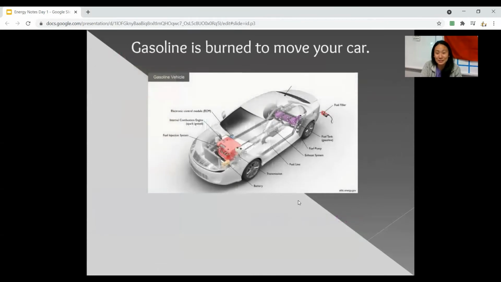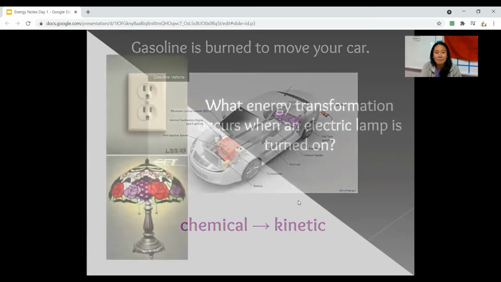Another example is gasoline is burned to move your car. So what is gasoline then? Gasoline, you've got to think about it like stored energy. It's a chemical energy. It's burned to move our car, right? And then we're moving our car. So we're going from chemical to, and actually you can think of it as a 3-step process. It's chemical, then to thermal, that heat, and then it moves into kinetic energy. But ultimately, you're taking gasoline and you're moving your car, chemical to kinetic.